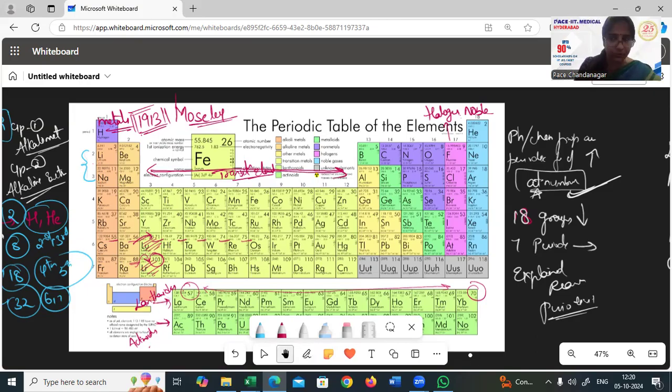So your isotopes were positioned properly, and hydrogen was not given any particular position because hydrogen behaves as group 1 elements. Group 1 is Li, Na, K, Rb. It behaves like those elements as it removes one electron, and it also behaves as group 17. Group 17, see, F, Cl, Br, I. It behaves like these elements also, right?